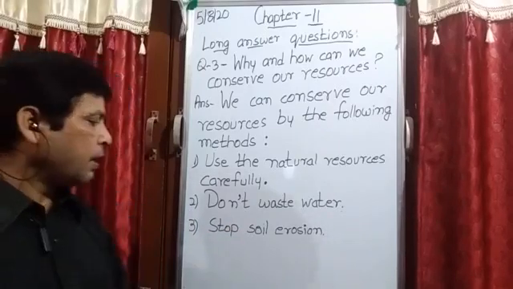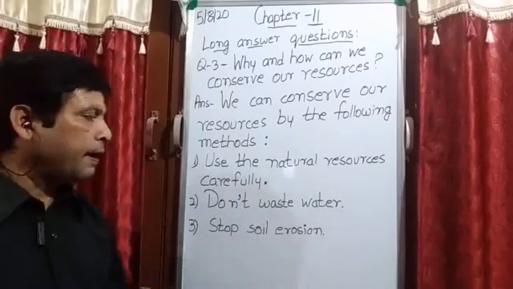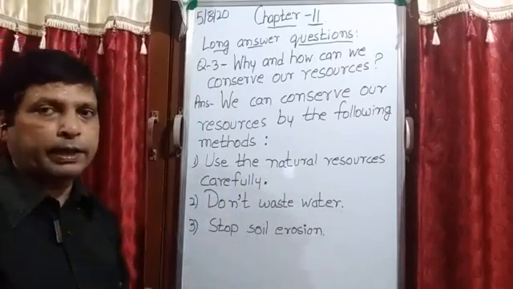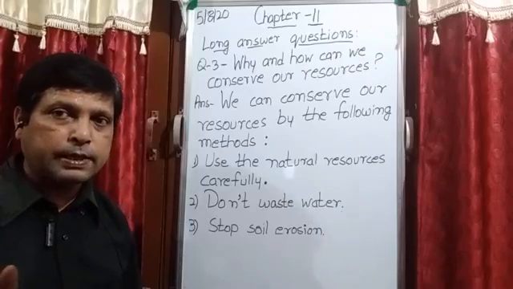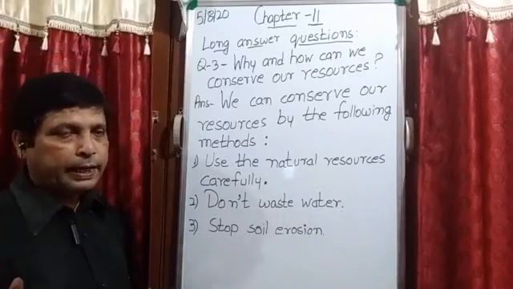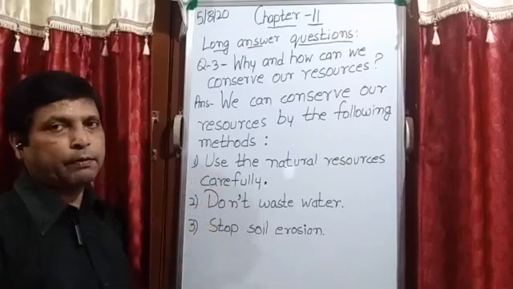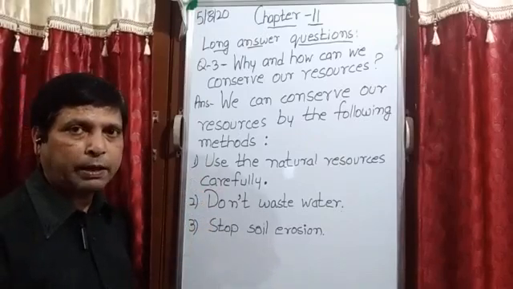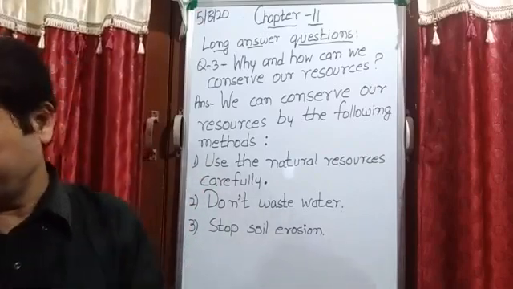Is it clear? Now I am rubbing these 3 points which I have written on the board, and I am writing the next points. The answer is not completed. Listen, the answer is not completed. Now there is no space on the board. That is the reason I will rub points 1, 2, 3 and write points number 4, 5, 6. Is it clear? So note down.